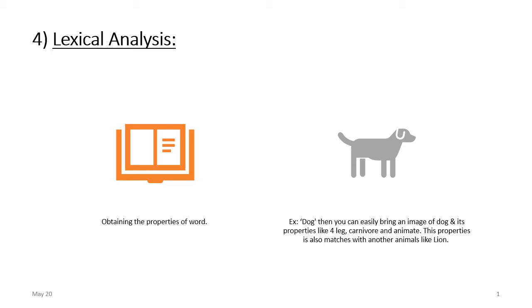Okay, let us move to the next stage of NLP, that is lexical analysis, the fourth stage. What is lexical analysis? Lexical analysis is obtaining the properties of a word. So based on the word, what is the property that we can imagine? For example, you have here dog. If you imagine a dog, you can easily bring an image of a dog, right? And its properties like four-leg, carnivore, and animate. But then these properties also match with other animals like lion.